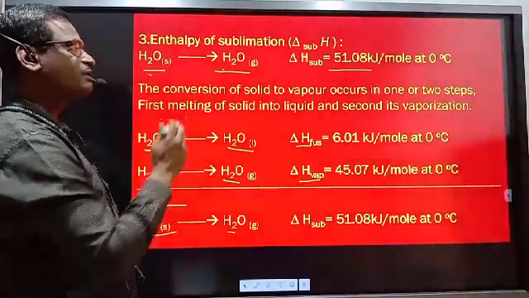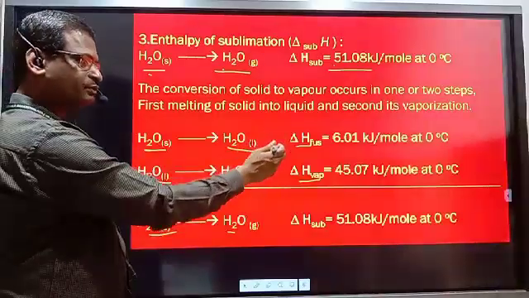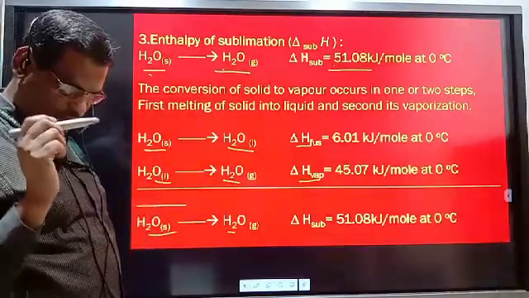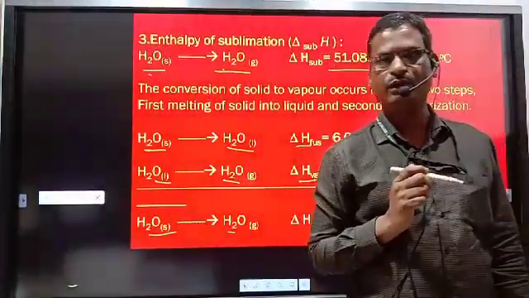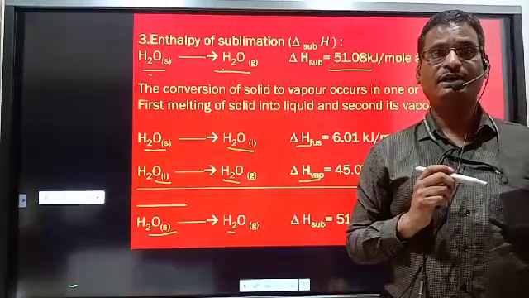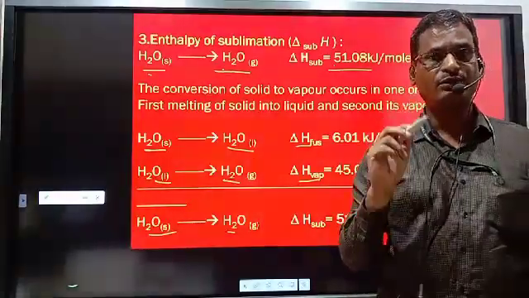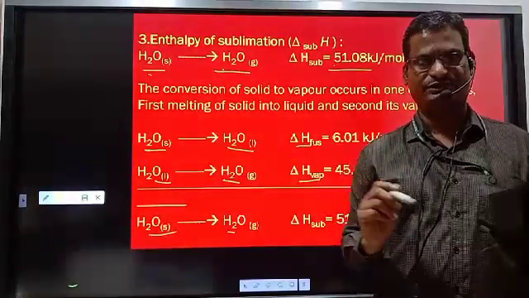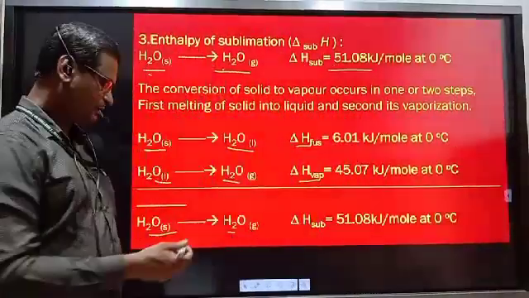Therefore enthalpy of sublimation is the summation of enthalpy of fusion and enthalpy of vaporization, and enthalpy of sublimation is the enthalpy change whenever all molecules present in 1 mole of solid are converted to gas without passing through the liquid phase.